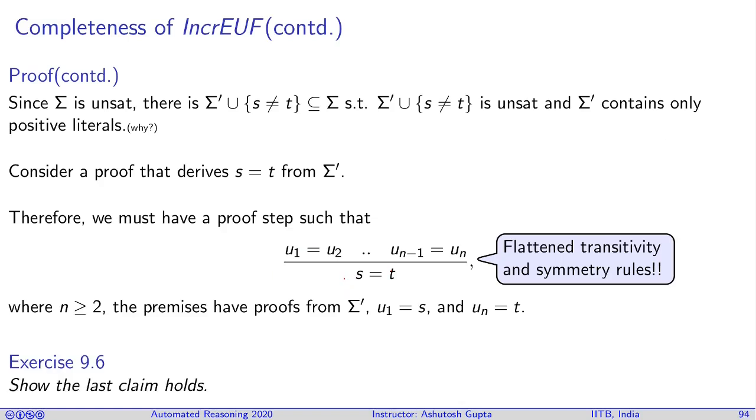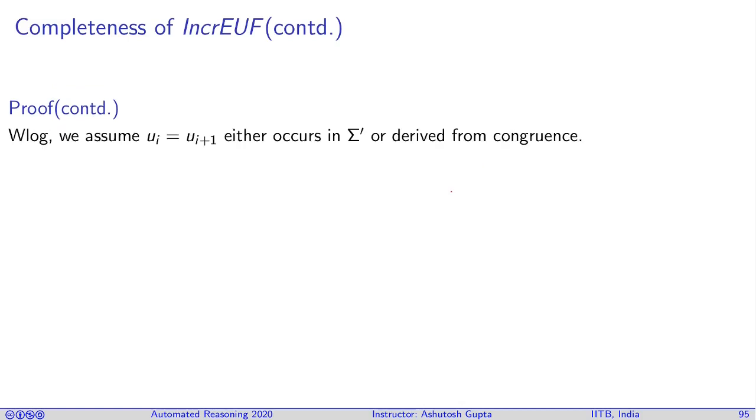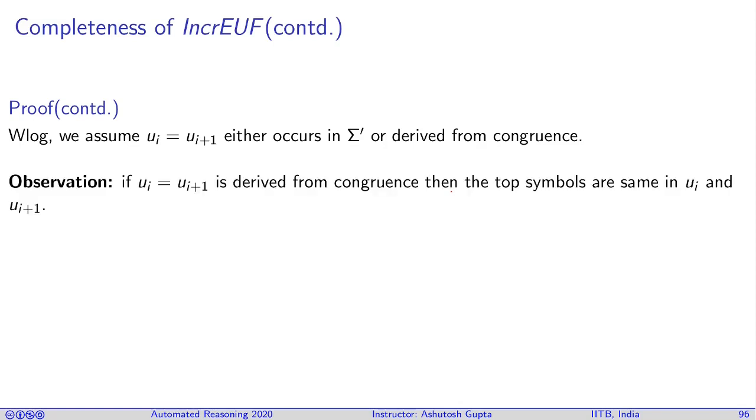One more point to notice is that S and T both occur in sigma prime. So S and T occur inside. Therefore, these terms are there. We know them. Without loss of generality, we assume that Ui equals Ui plus 1, either occurs in sigma prime or is derived from congruence.